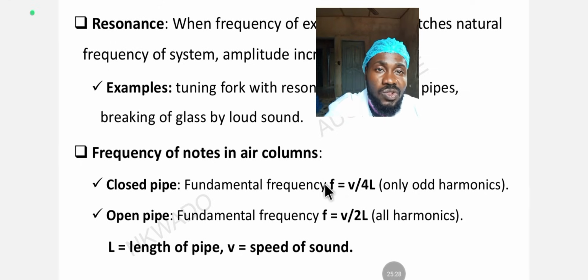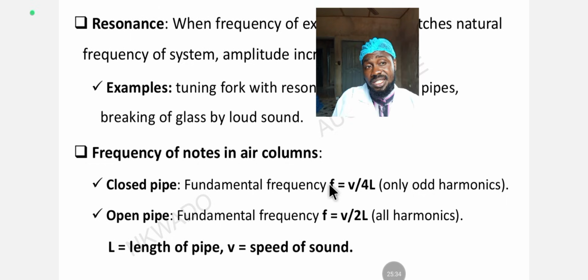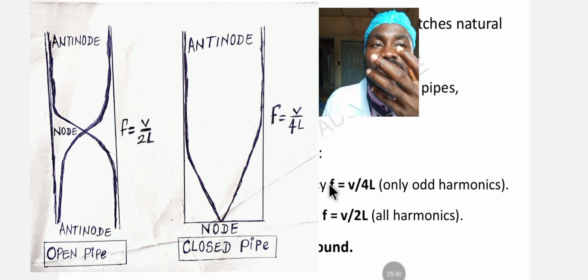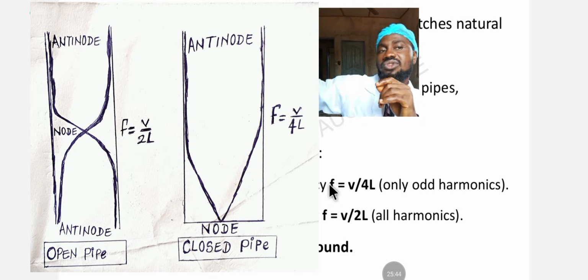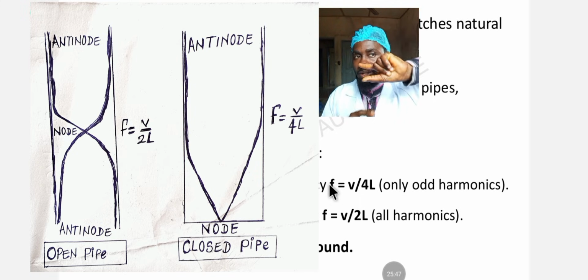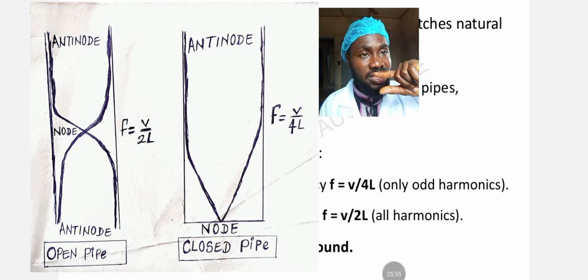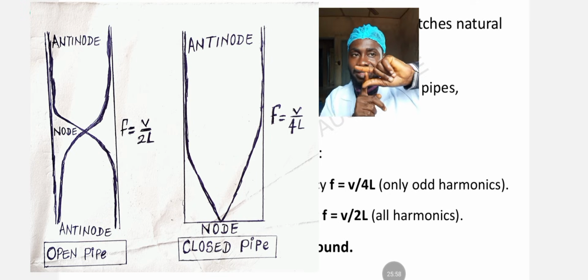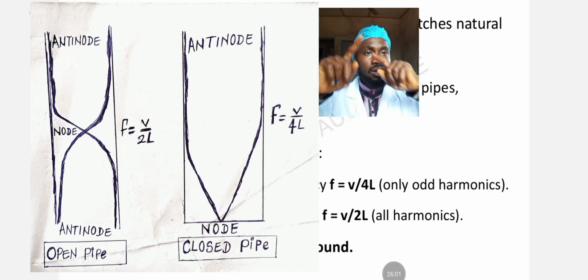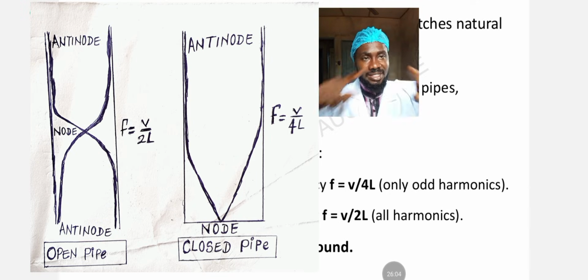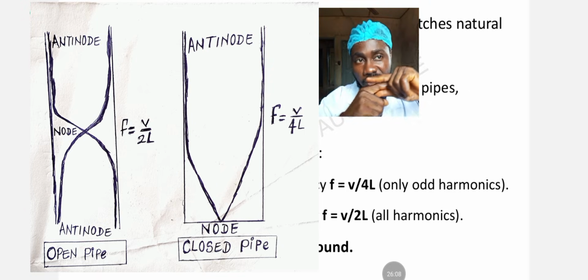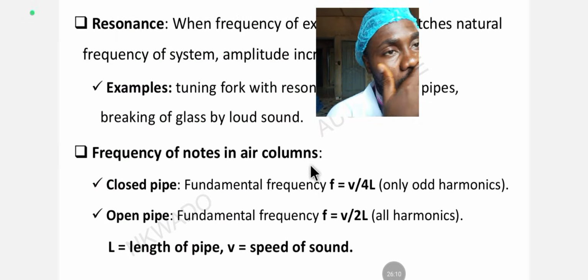If the question says a closed pipe, see how to spot the difference between a closed pipe and an open pipe. In a closed pipe, the pipe is going to open out to something, maybe you are going to see it like this. Here is going to be open, nothing is going to block inside, it's going to be hollow. But in an open pipe, you are going to see something inside that blocks it. It might be a cross line like this that is blocking it inside. It will not be so open. So that's the difference between closed pipe and open pipe.